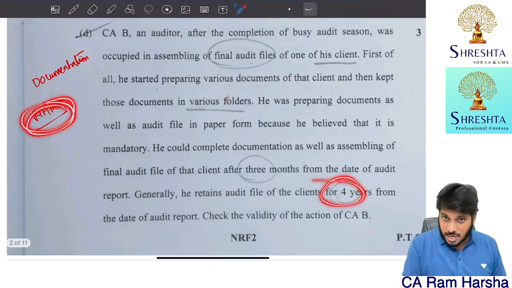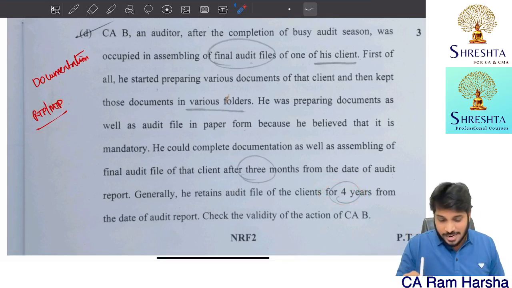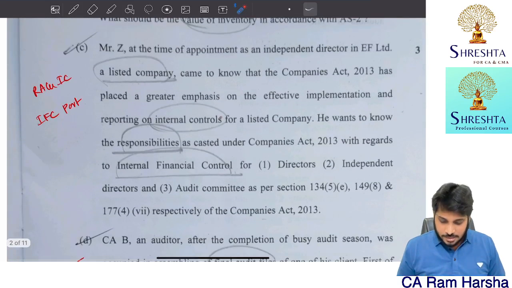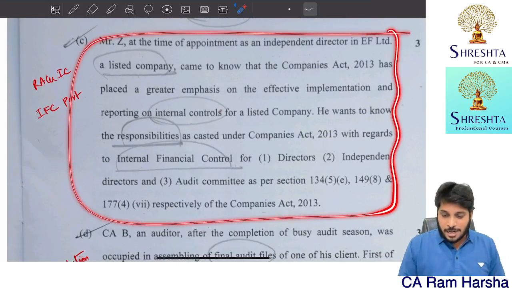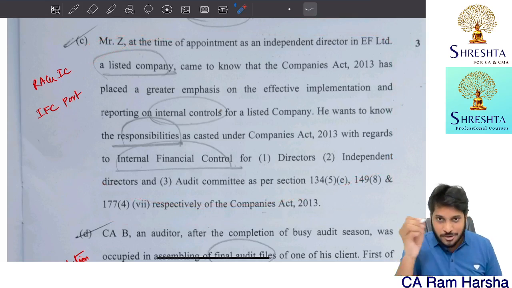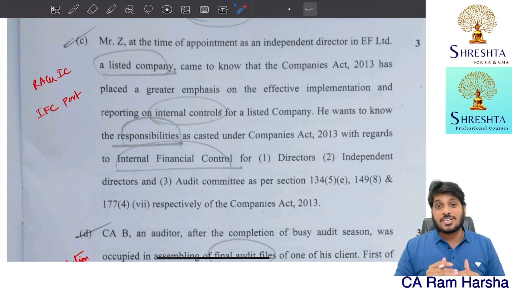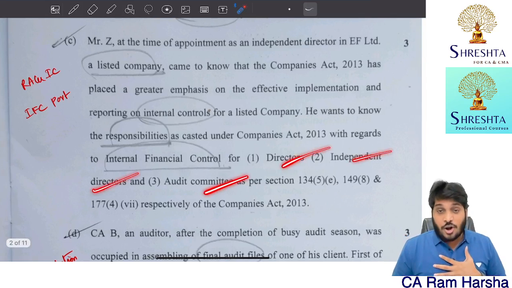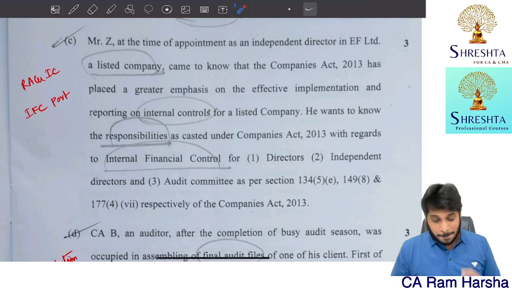Again, next, this one is documentation related, regarding assembly of final audit file and retention period. It was asked in RTP MTP actually. Then this is regarding IFC. In part 4 of my marathon, you go and check. I exactly covered the IFC point. Internal financial controls, reporting responsibilities of directors, independent directors, and audit committee. I specifically covered these 3.